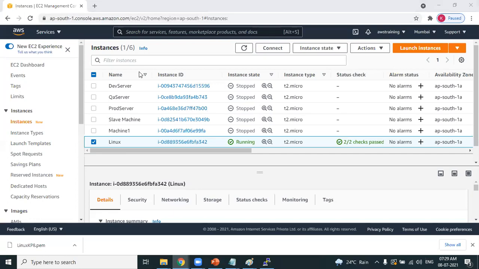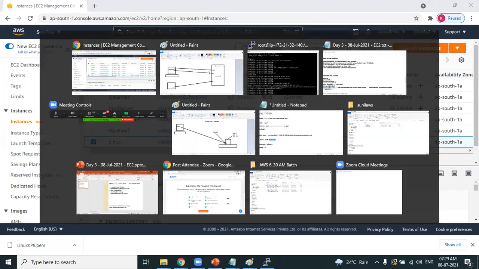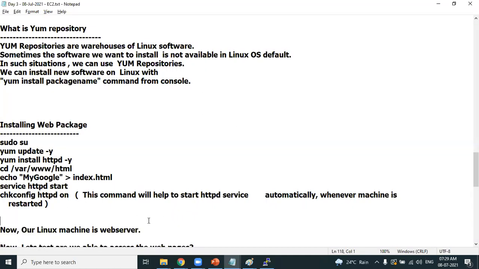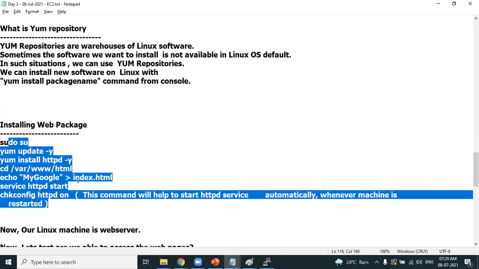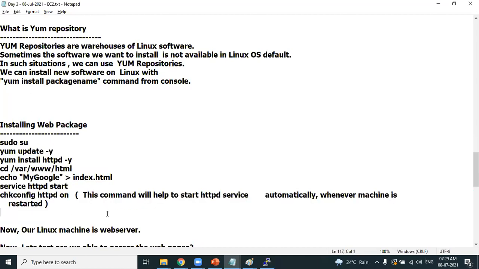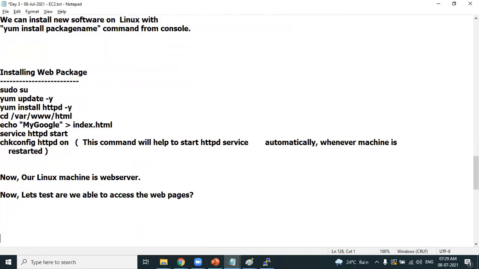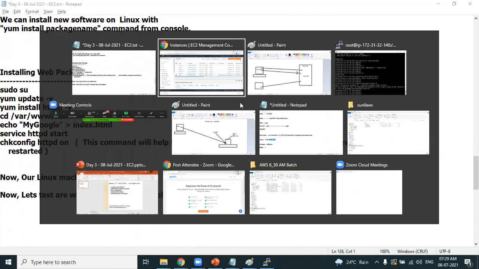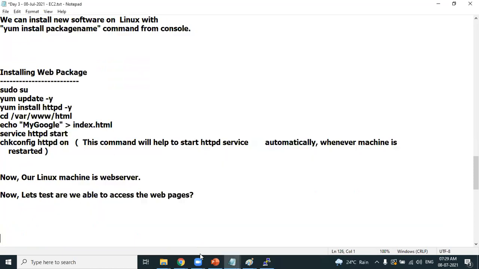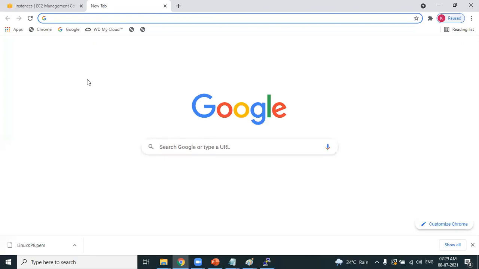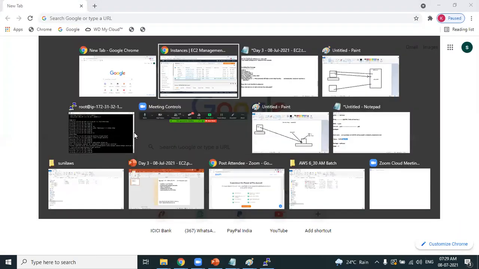Now let's experience it. Now our Linux machine is a web server because I have installed the web package and created index.html. Now can we access the web pages? Tell me, can we access the web pages from your personal laptop? From your personal laptop, open Google Chrome and try to access this particular EC2 machine. Try to access this web server.